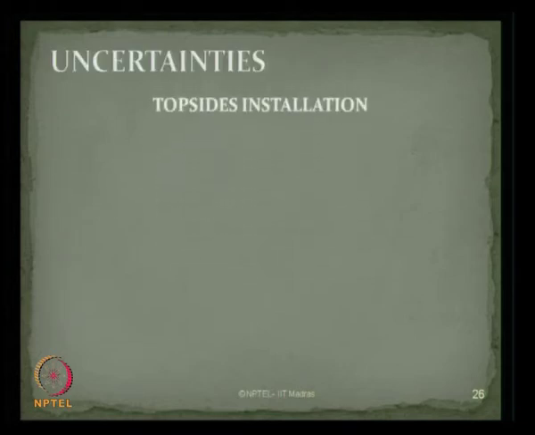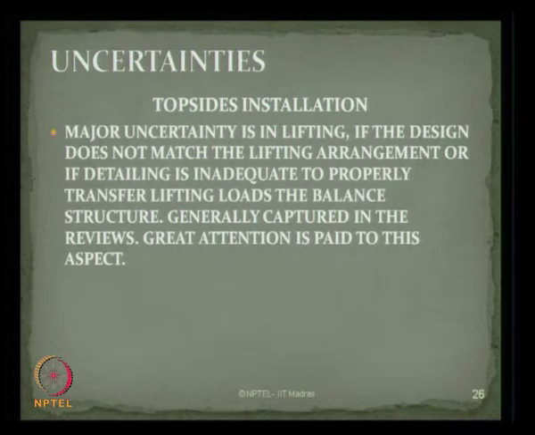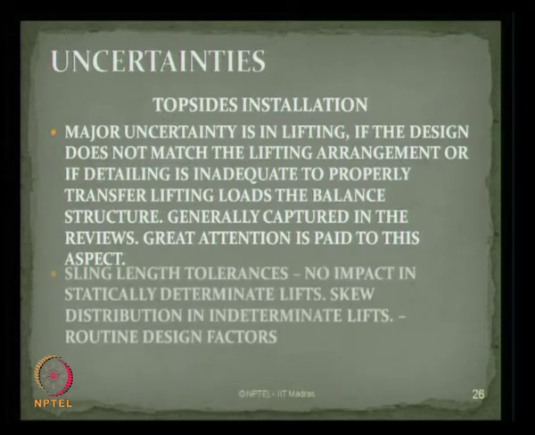There are specific uncertainties associated with topside installation. Let us see what they are. The major problem arises in lifting. If the design does not match the lifting arrangement, or if detailing is inadequate to properly transfer lifting loads, then the balance of the structure will be disturbed. Generally these kinds of errors are captured in the review stage itself. Great attention is paid to these aspects in the design stage itself.